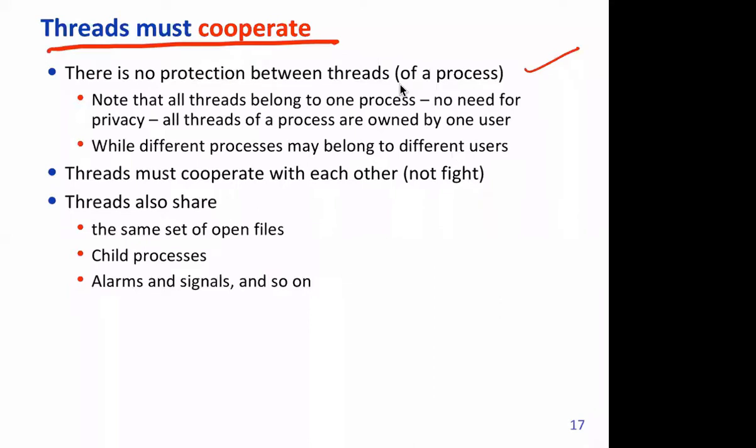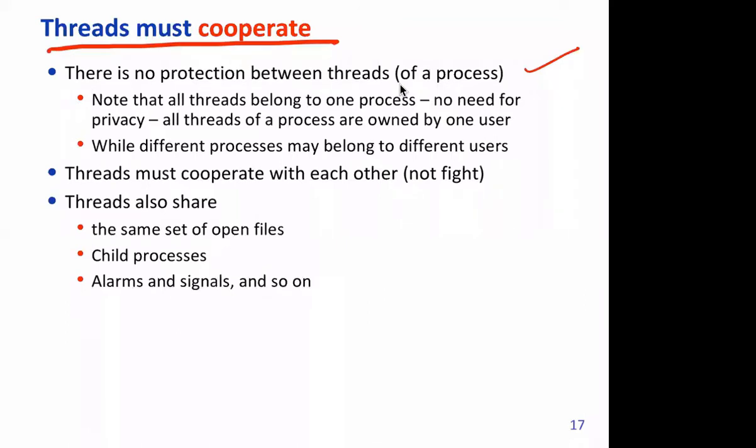One process cannot access the data of another process. When we study inter-process communication, we'll see how to do that, but in general, a process gives the concept of protection.